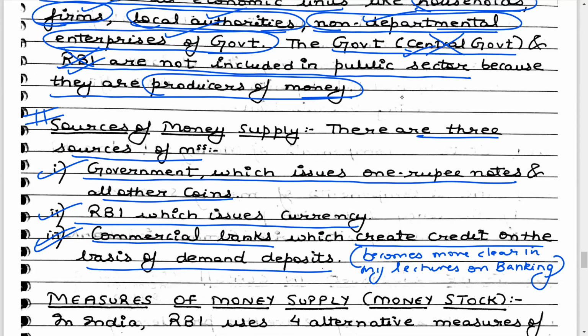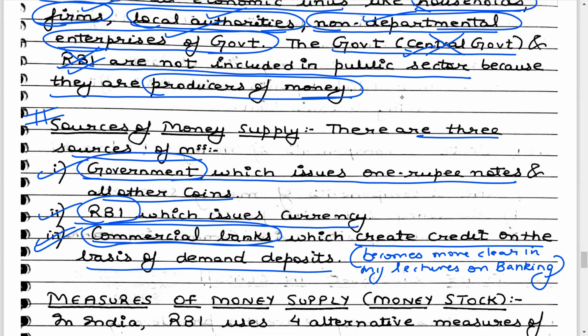When we deposit money with the commercial banks, they use our money to loan out. So commercial banks are creating credit, RBI is creating rupee notes, and government is creating 1 rupee notes and coins. So everything is crystal clear. All three of them are creating money in the economy: government, RBI, and commercial banks.